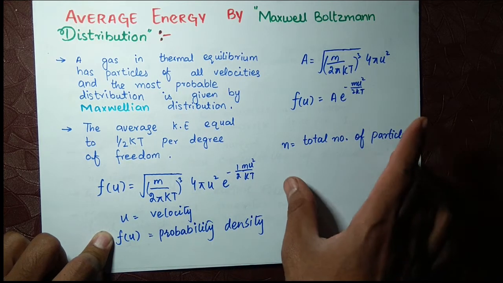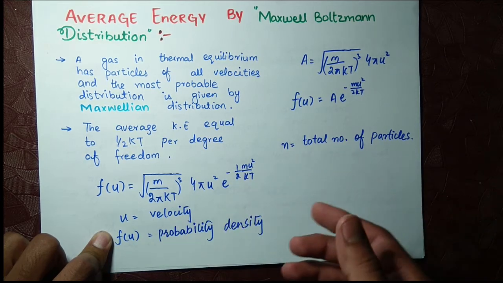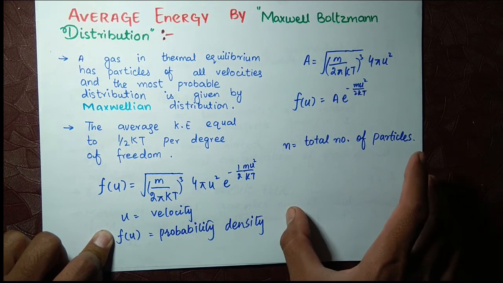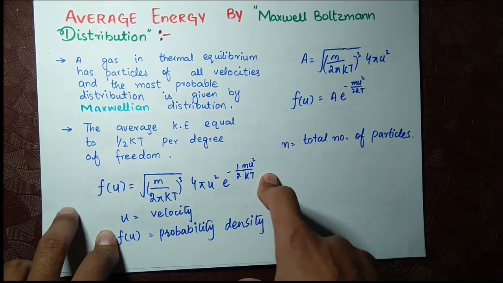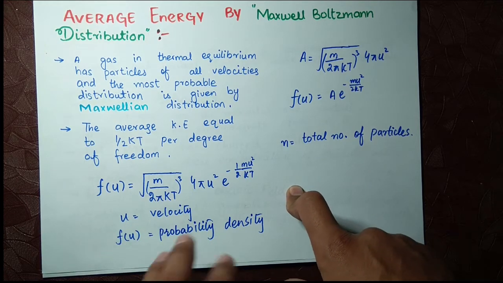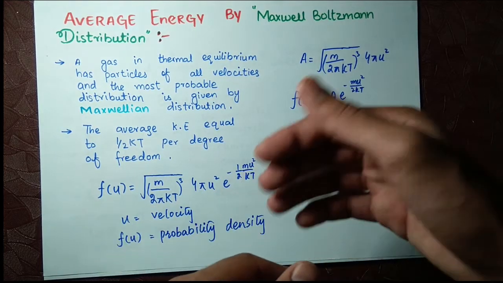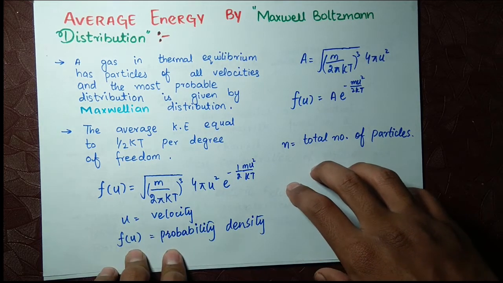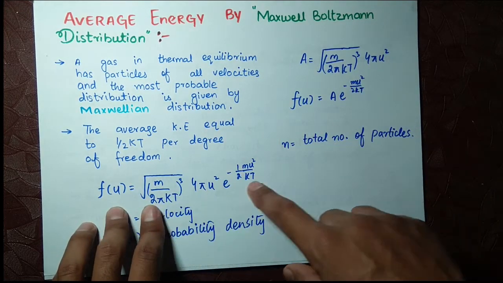For example, suppose you have 100 molecules in a container. Most probable means the maximum number of particles having that energy or velocity, because kinetic energy is half mu square. So velocity can be related to kinetic energy. This is the Maxwell distribution function.